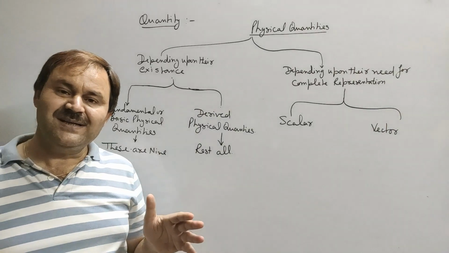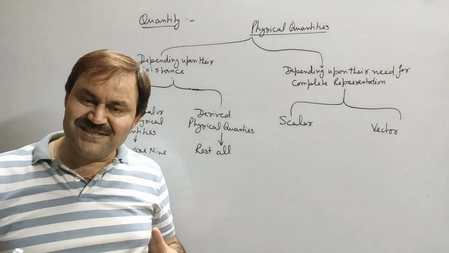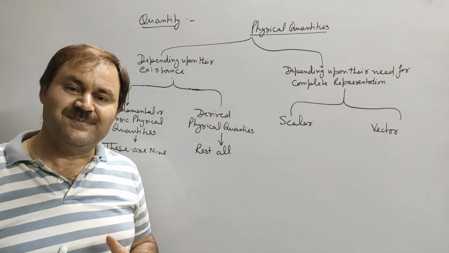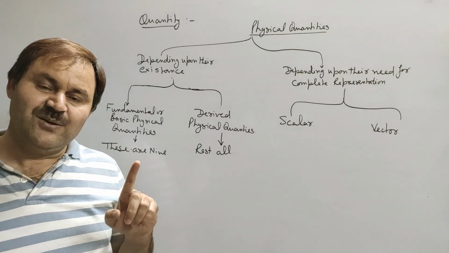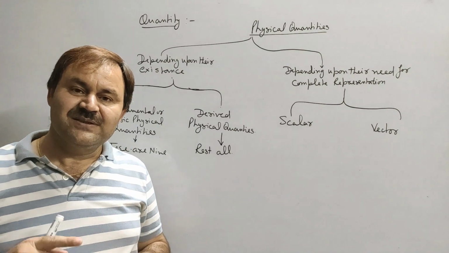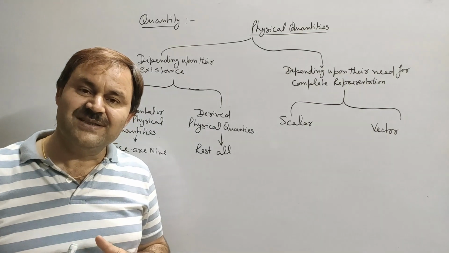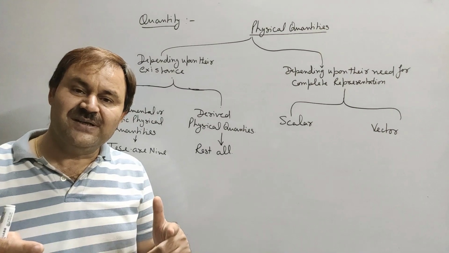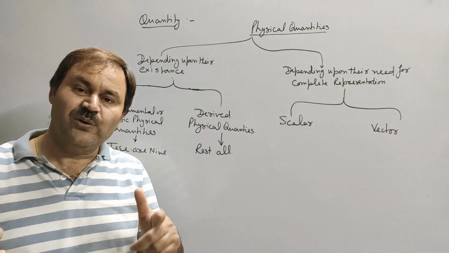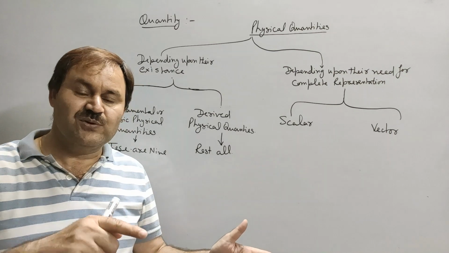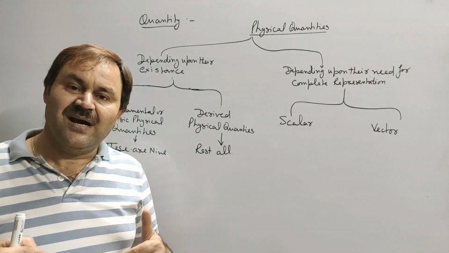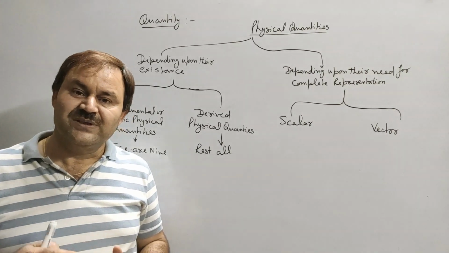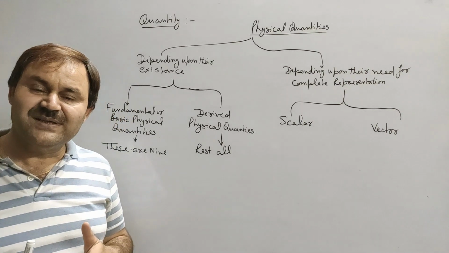Now, depending upon their existence, physical quantities will be classified into two types. First, fundamental or basic physical quantities. These will be those physical quantities which have their independent existence. It means the physical quantities that do not depend on any other physical quantities for their existence are called fundamental or basic physical quantities. Now, the second, the derived physical quantities.